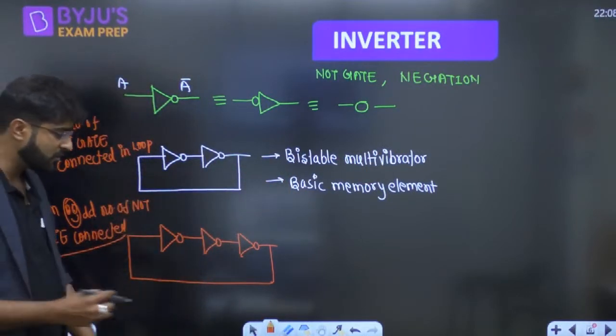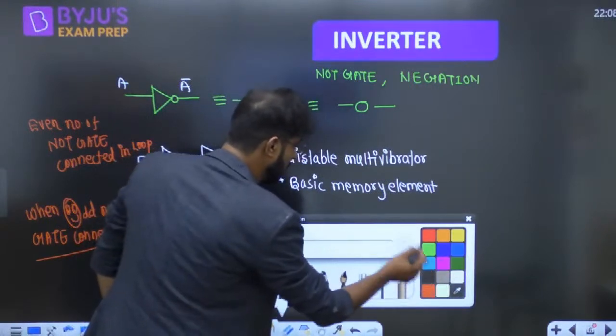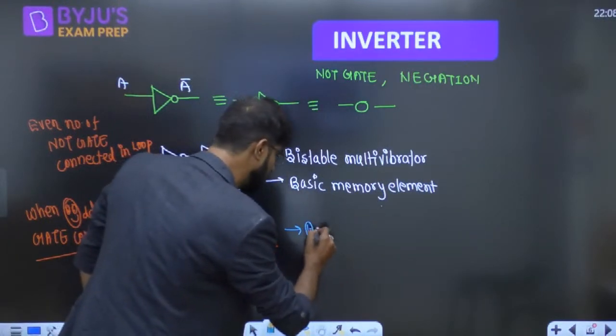Whenever an odd number of NOT gates is connected in the loop, guys, then the name of the circuit is astable multivibrator,